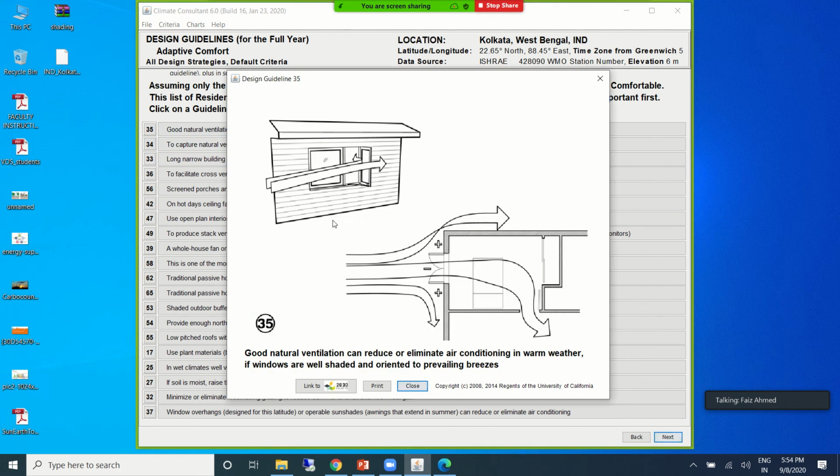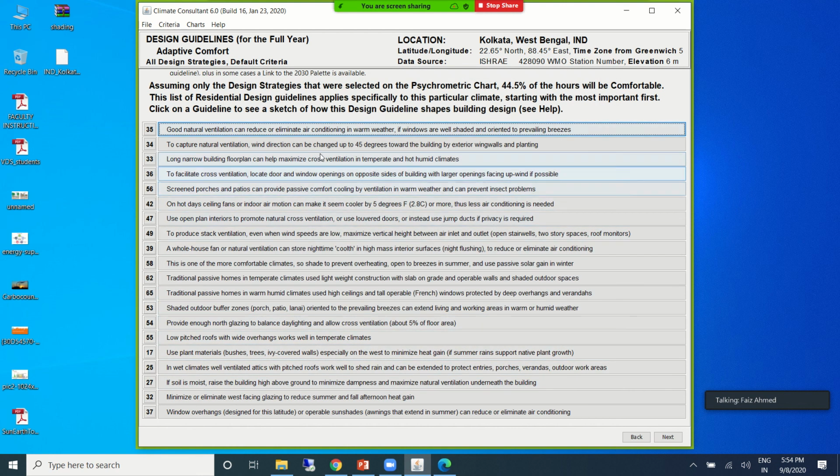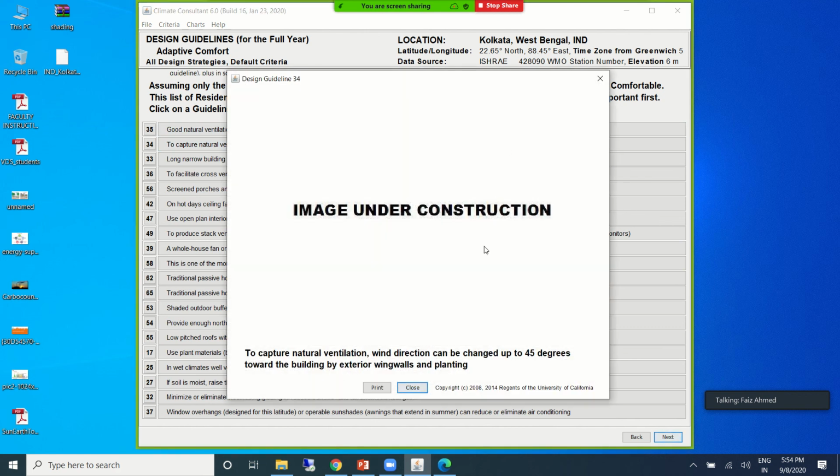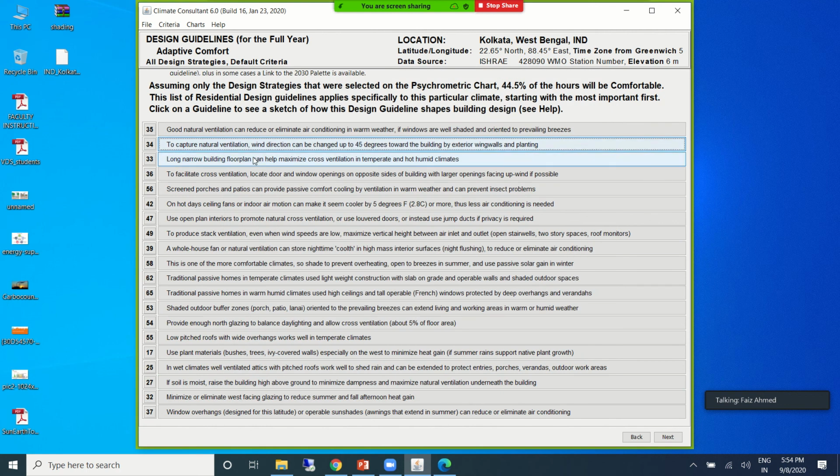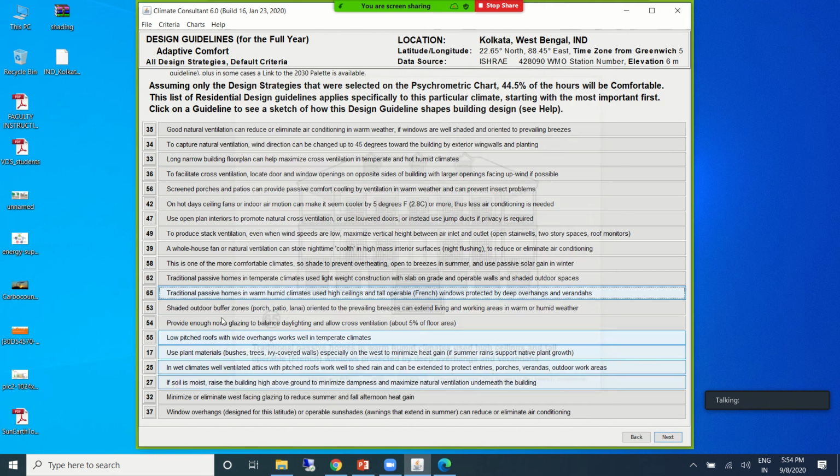What does this mean? When you say this is one strategy, how does it look figuratively, and how do you make it into the building? Another example: to capture natural ventilation, wind direction can be changed up to 45 degrees towards the building and exterior wing walls. There's no image for this, and no image for this as well.